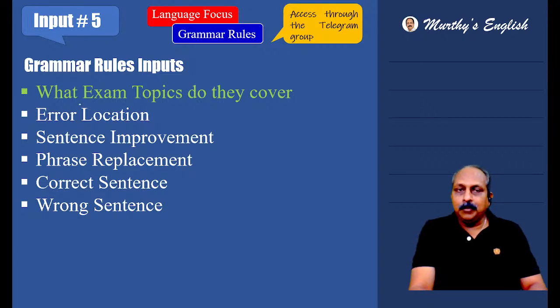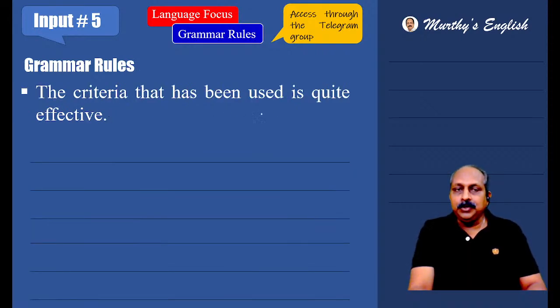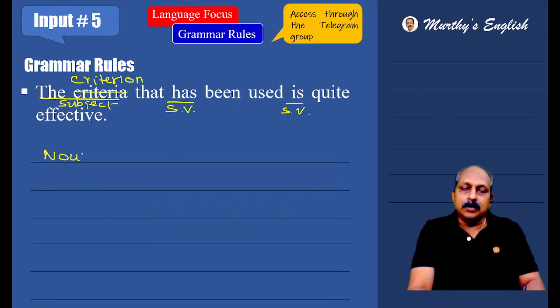Grammar rules, every day one grammar rule. What exam topics do they cover? Error location, sentence improvement, phrase replacement, correct sentence you have to identify, a wrong sentence you have to identify. The criteria that has been used is quite effective. A sentence like this, you have to focus on the verbs. We have 2 verbs, and both the verbs are in singular form. When 2 verbs are in singular form, obviously the subject has to be singular. But here, what is the subject? The criteria. Criteria is a plural form, so it is not correct. We have to use a singular form. What is it? Criterion.